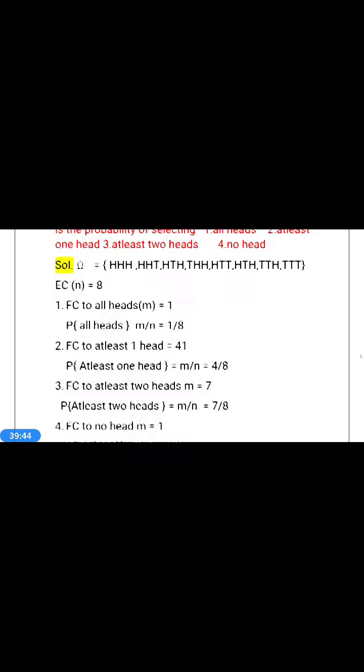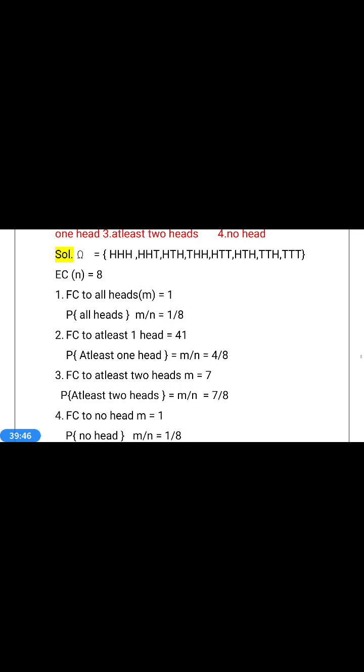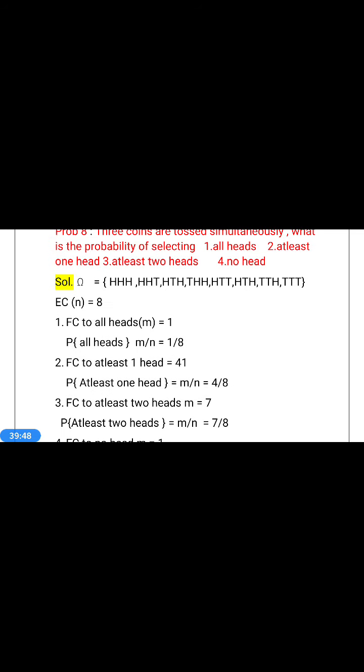Second question. Favorable case to at least 1 head. At least 1 head means first one, second one, third one, fourth one, are having at least 2 heads. First one having 3 heads, next 3 having 2 heads, next 3 having only 1 head.